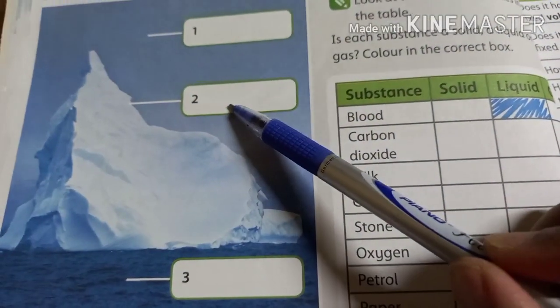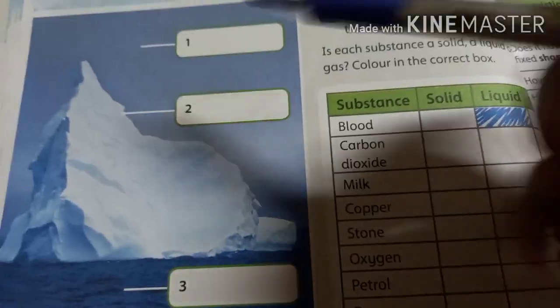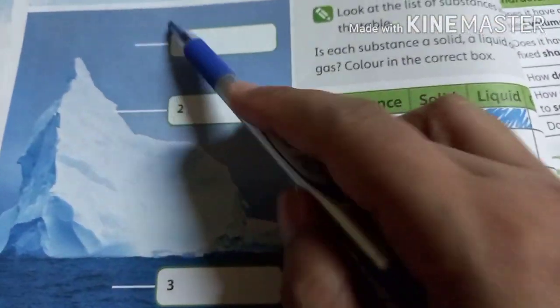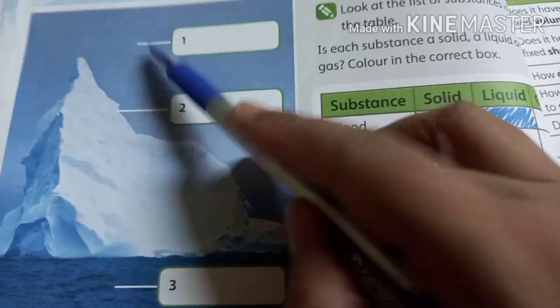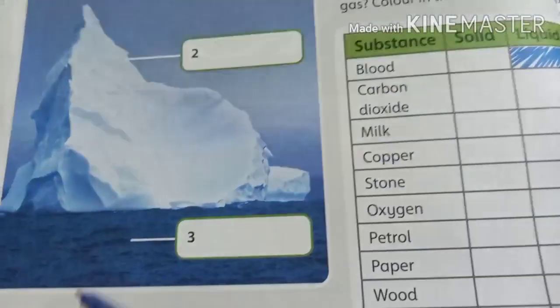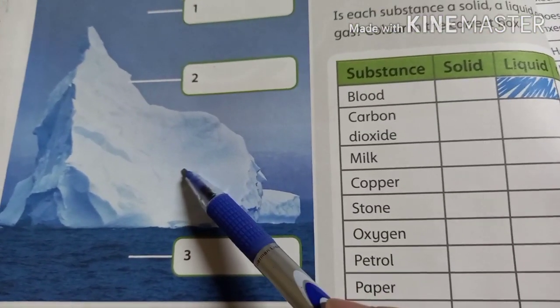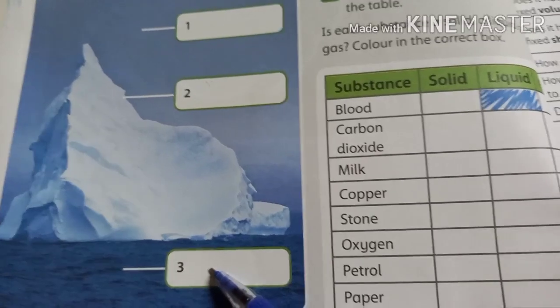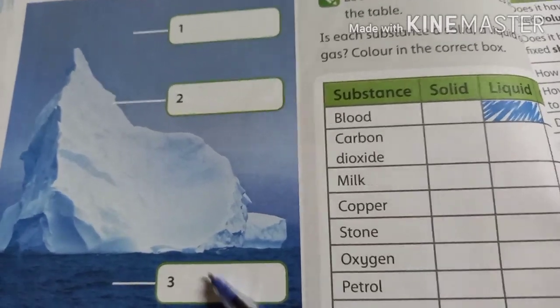So ice is present in the form of a solid. So here we can write solid. Here the gases are present in this picture, and here at number 1 we can write gases. And down, when the glacier is melting, it is turning into water, and water is in the form of liquid. So here the option is liquid.